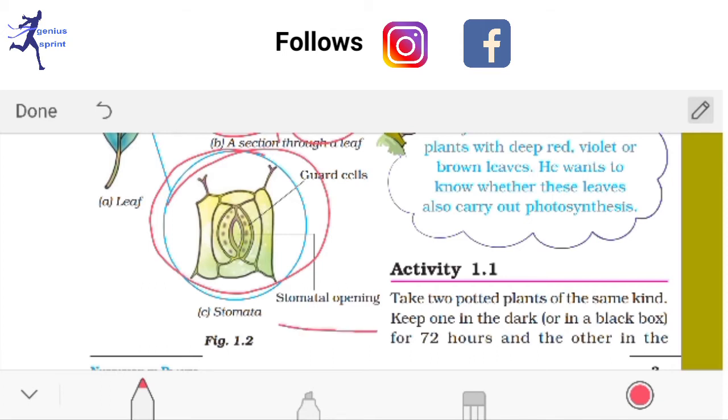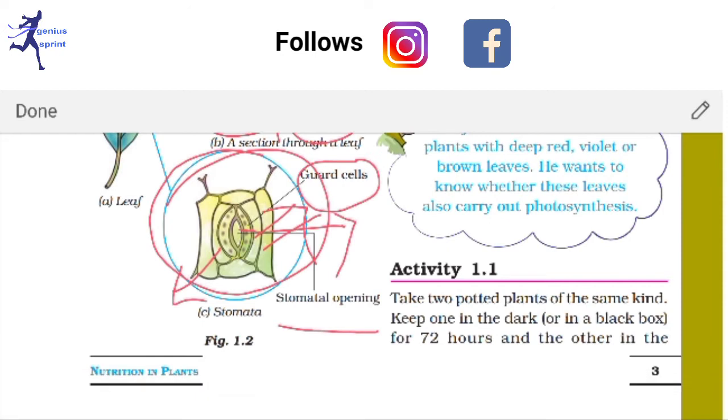Here is the stomatal opening, this gap that I have already discussed, and these two are what? Guard cells. There is another principle behind this opening and closing, which I will try to discuss in our next classes, which may be for an upper standard, not class 7 or 8. So please stay with us to see these things.